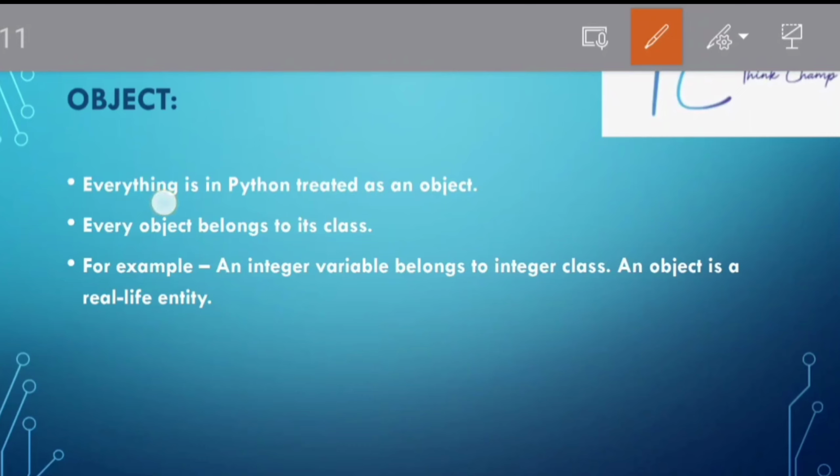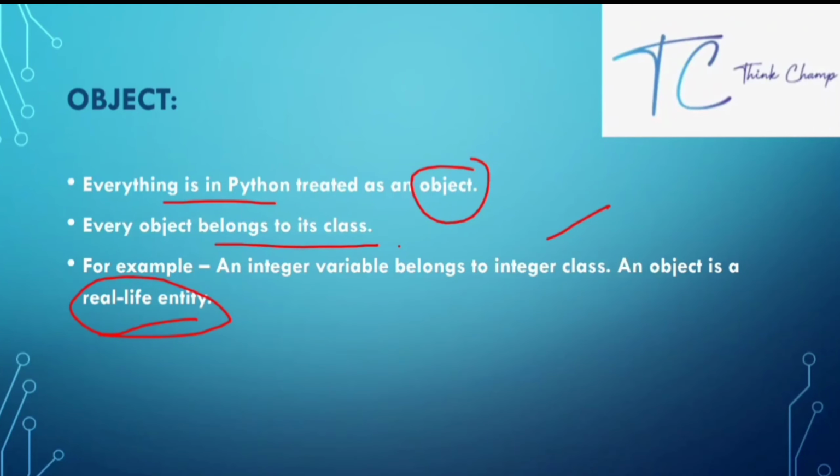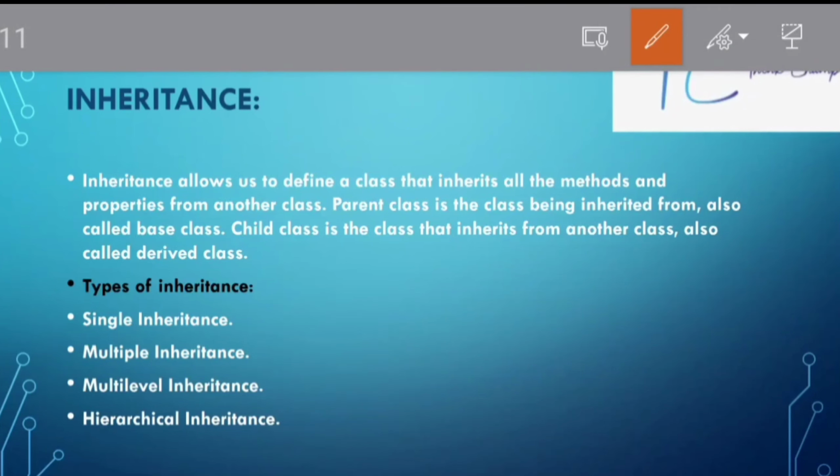Everything in Python is treated as an object. Every object belongs to its class, that is, a class is a collection of objects. That's why we can say that every object belongs to its class. For example, an integer variable belongs to the integer class. An object is a real life entity. So the next concept is inheritance.